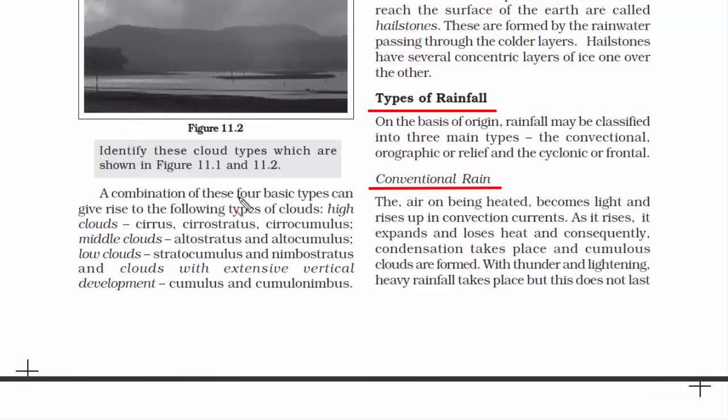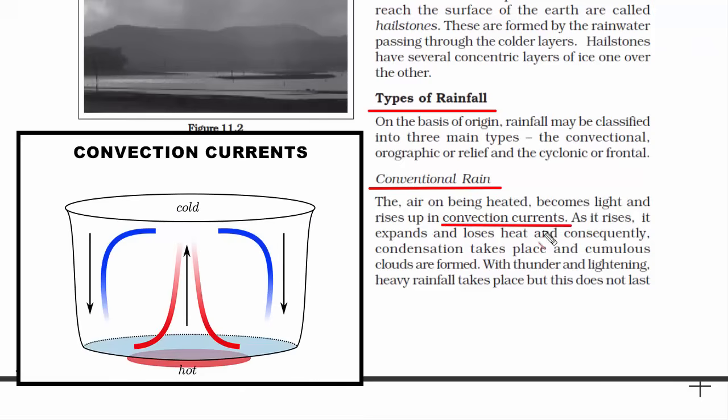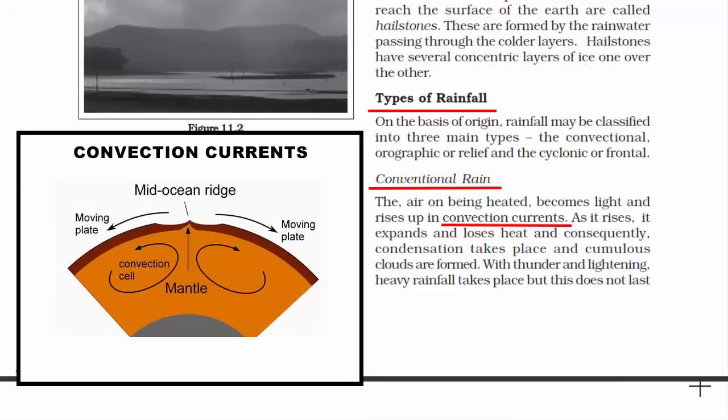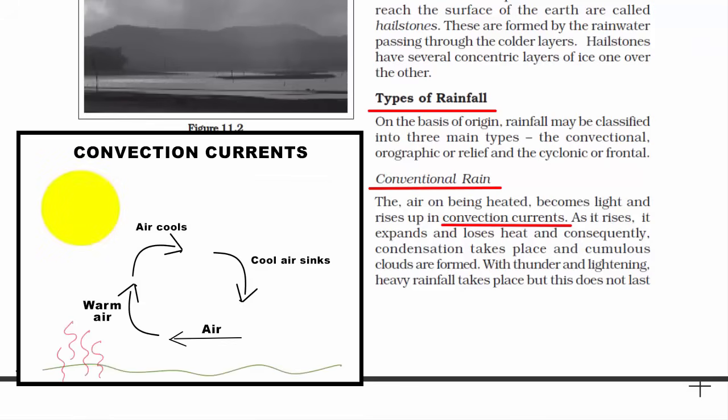When you see the word convectional, does it remind you of the term convection currents? Convection currents is basically transfer of heat energy from one place to another. It takes place within gases, liquid, and even in molten rocks. You'll find convection currents in Earth's mantle where the heat of the magma is released upwards towards the lithosphere. Then convection currents are found in the atmosphere when the sun heats the land surface, making the surrounding air warmer, and warm air rises and reaches the troposphere, which is comparatively cooler.